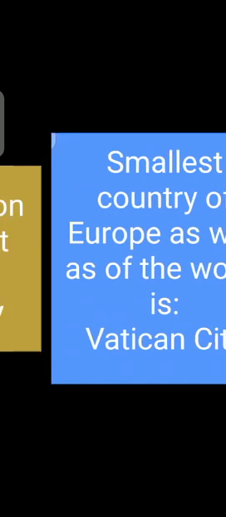The largest country is Russia. You know, Russia is also the largest country of the world as well as of the continent Europe. If we talk about the smallest country, it is Vatican City, which is also the smallest country of the world. The interesting fact about Europe is that the world's largest country and the world's smallest country, Russia and Vatican City, are both located in Europe. This is Vatican City, the smallest country of Europe.